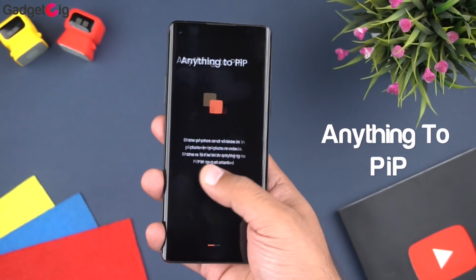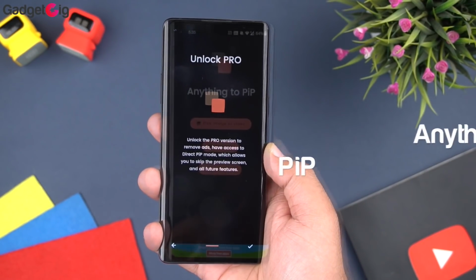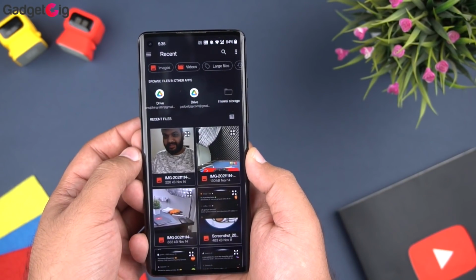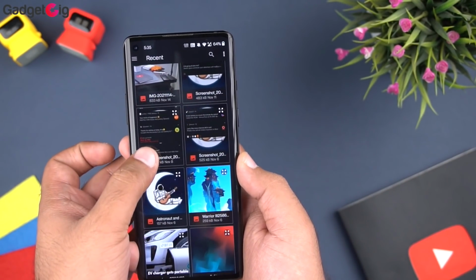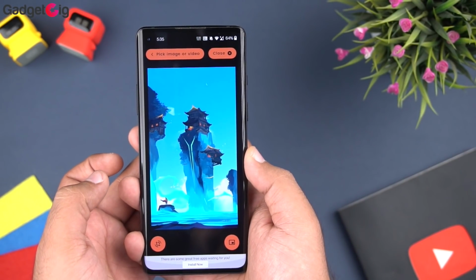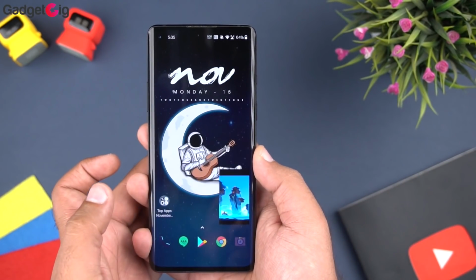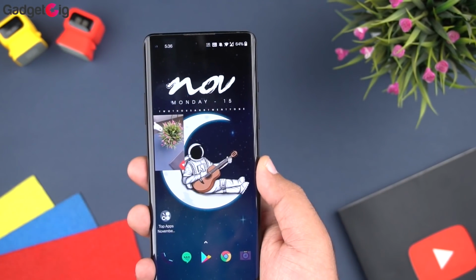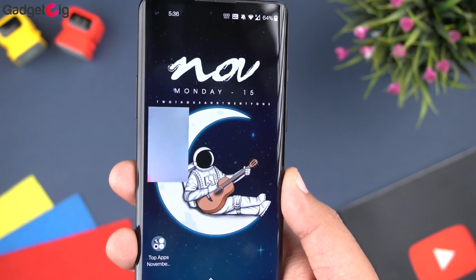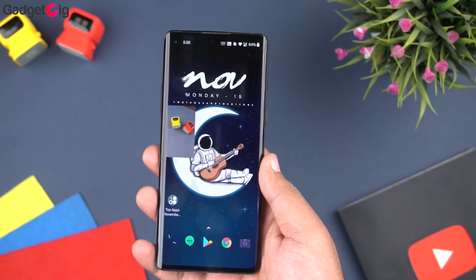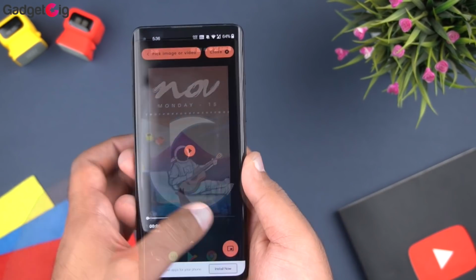The next app we have in our list is the Anything to PIP. As the name suggests, this app allows you to show any picture or video on your smartphone in picture mode. So you can select a photo or video from the app, then it will show in the PIP mode on the home screen. You can select photos, GIFs and videos from the app. I find this app useful as I can use it to show a photo of my family pet in PIP mode on the home screen.